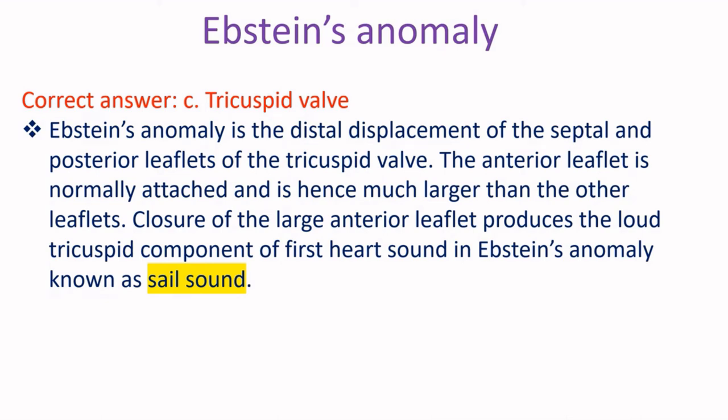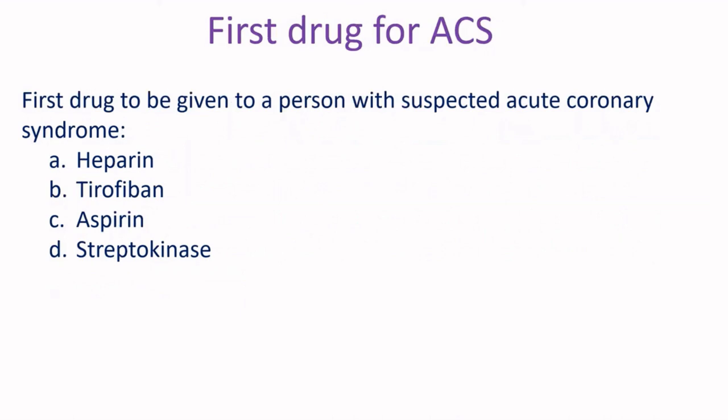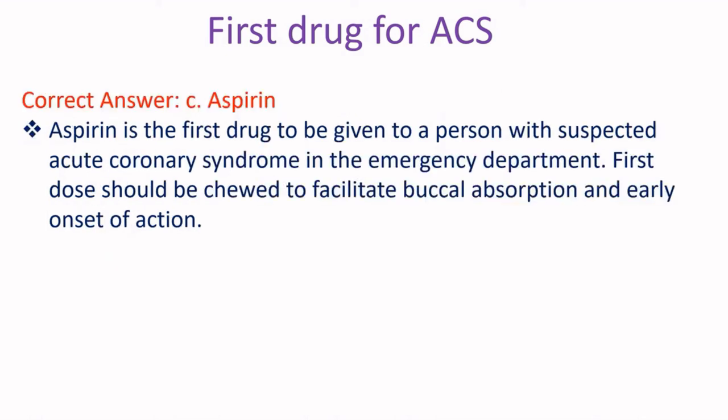sail sound. First drug to be given to a person with suspected acute coronary syndrome: A. Heparin, B. Tirofiban, C. Aspirin, D. Streptokinase. Correct answer C. Aspirin. Aspirin is the first drug to be given to a person with suspected acute coronary syndrome in the emergency department. First dose should be chewed to facilitate buccal absorption and early onset of action.